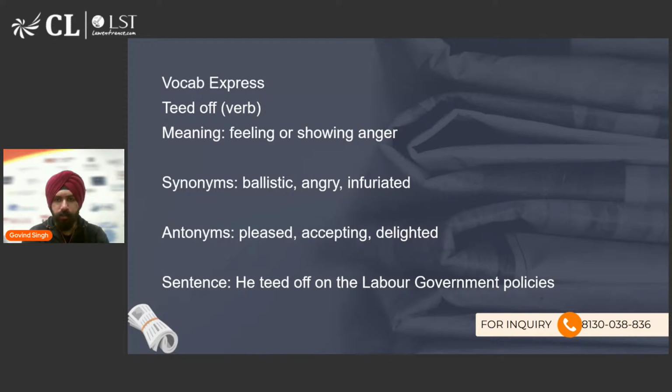I have some questions in the chat box. The carbon emission capacity for countries, based on what parameters? This is different for different types of countries. For example, for developed countries, the parameters are a little stricter because they have already done a lot of carbon emission. For developing countries, they are a little bit more relaxed. So it depends on country to country and how that country requires carbon emissions to be done. That is something which is decided based on international treaties and bilateral relationships. So yeah, it's subjective. Who decides this capacity? The countries themselves, among themselves, decide this capacity.